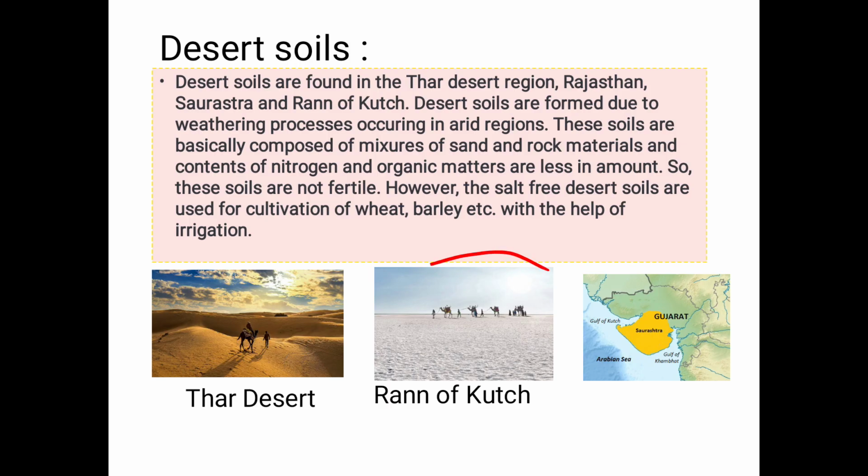This is the Rann of Kutch. This is very salty. Salt is produced here. It is in Gujarat, and this is the map of Saurashtra, which is in Gujarat. This is Saurashtra. So these soils are found where? In the Thar desert, in the Rann of Kutch, and then the Saurashtra area.